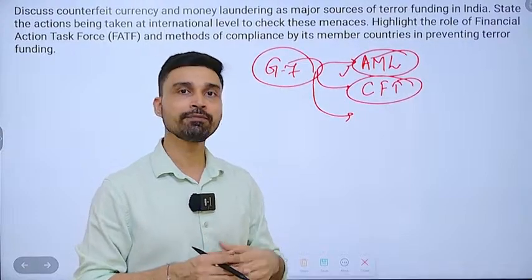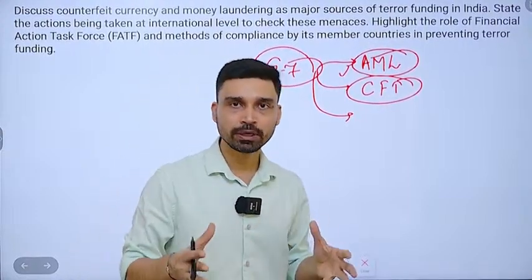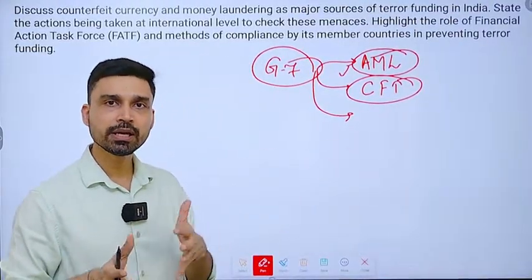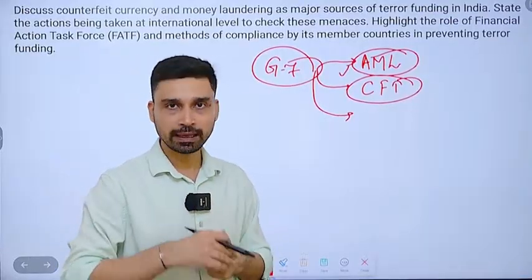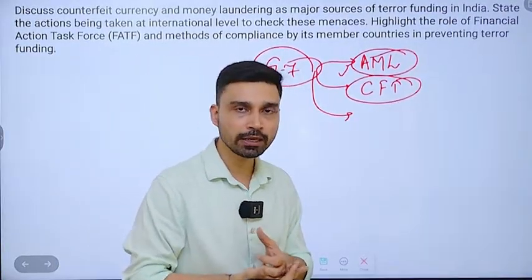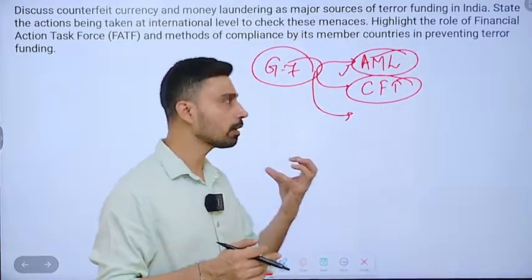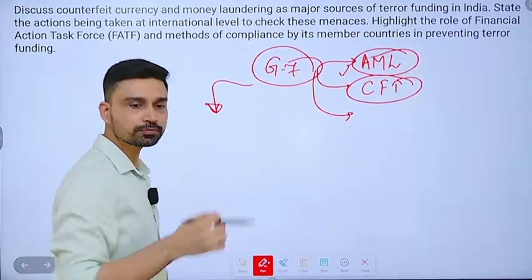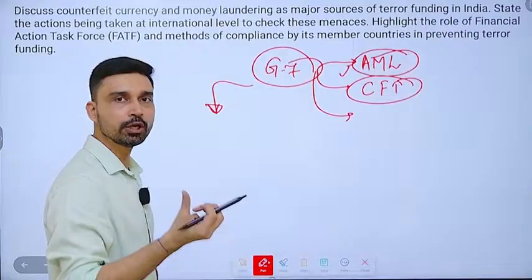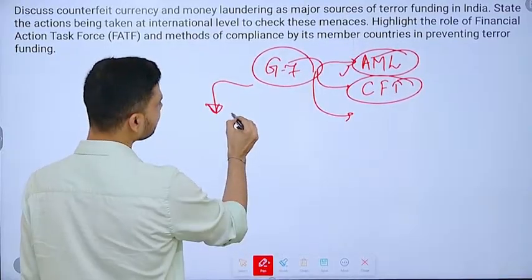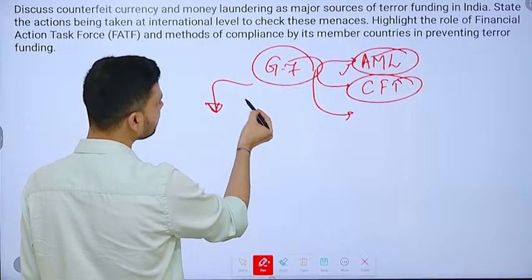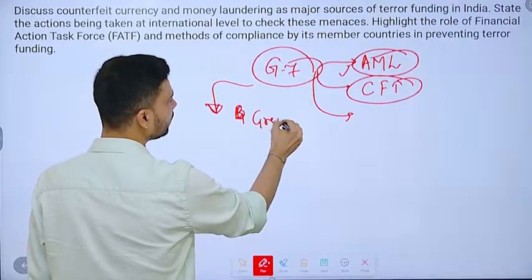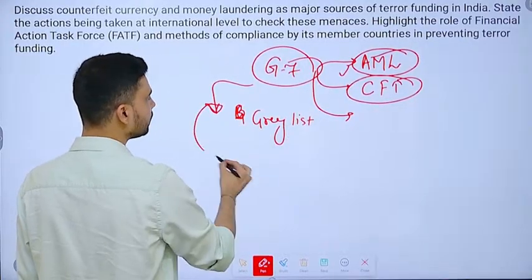FATF also, every now and then, periodically holds meetings where it assesses and analyzes the steps taken by several countries against money laundering and organized crime, and then decides whether more effort is required. If yes, in which direction the country should work. And the most important point is that if a country is not taking suitable or adequate action to combat money laundering and terror financing, FATF has power at its disposal. It can put the country in a grey list as a warning. Pakistan has been put under the grey list many times. So the grey list acts as a warning.